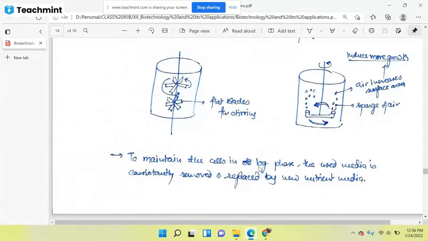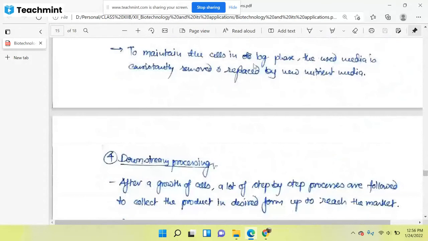So you will have to remember that in this vessel, in this bioreactor, we are maintaining the cells in their log phase only. Okay, so you will have to remember this point in your mind as far as objective questions, fill in the blanks, or any kind of one-mark questions are concerned.